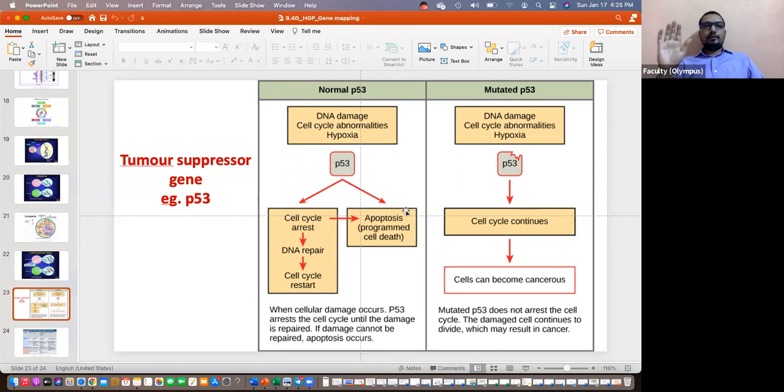It will be like when you cannot refix the car, what do you do? You'll dump the car. You cannot keep a car just like that if you're not able to fix it. Similarly, if a cell is not repairable, it will be dumped, it will be killed, resulting in apoptosis.